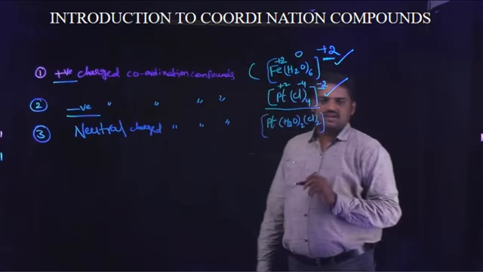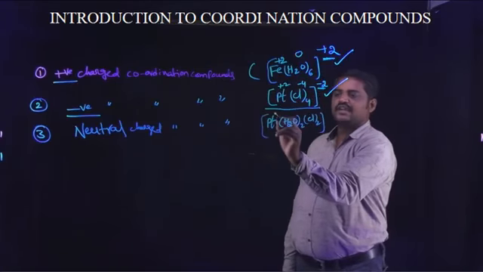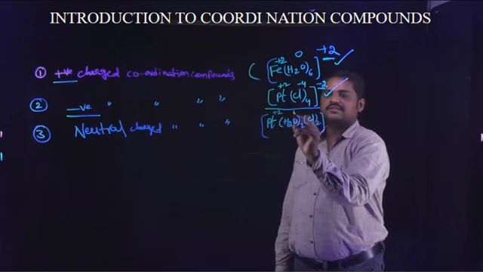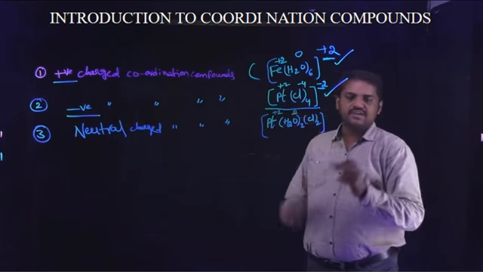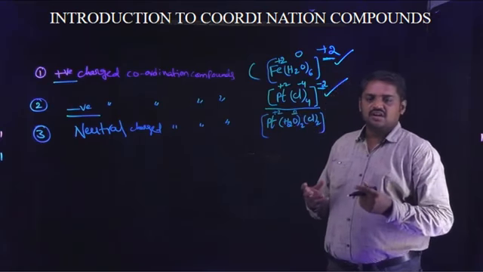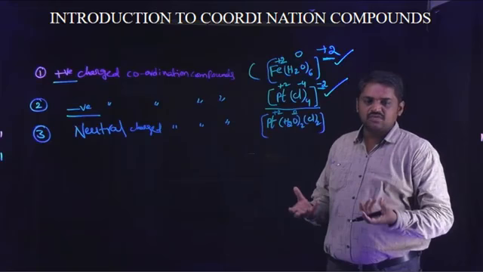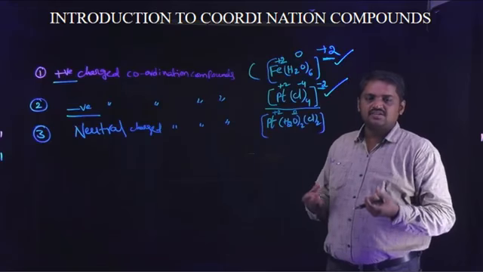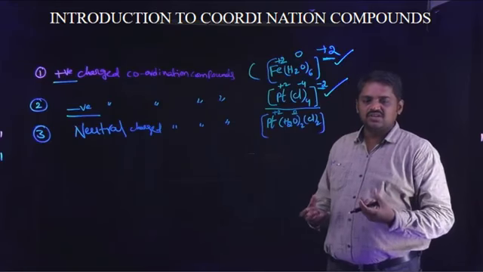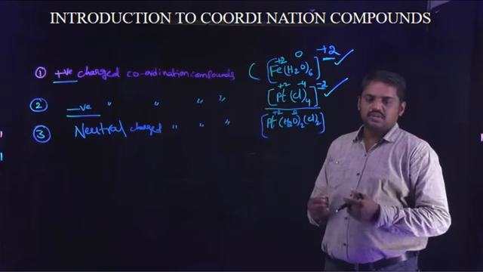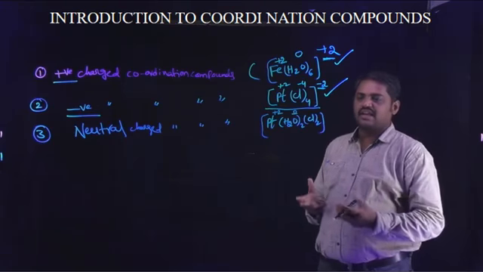In this complex, platinum individually exhibits plus 2 charge, and water exhibits 0 charge, meaning it is a neutral ligand. Water, carbonyl CO and NH3 are neutral ligands. The charge is expressed as 0.